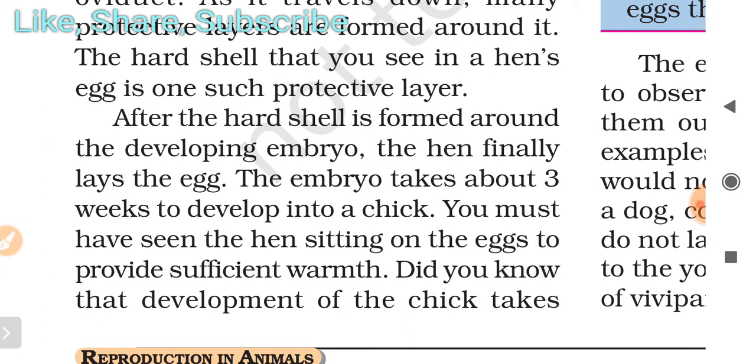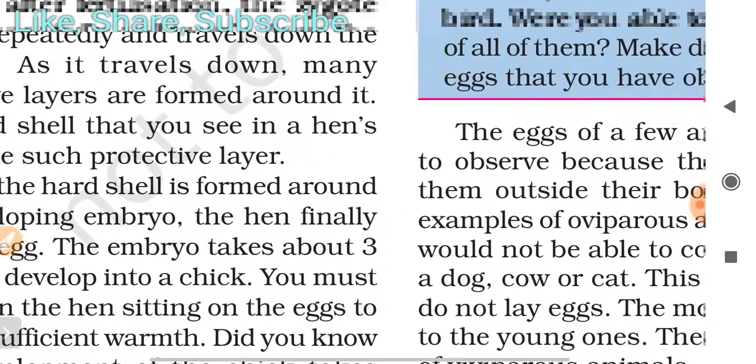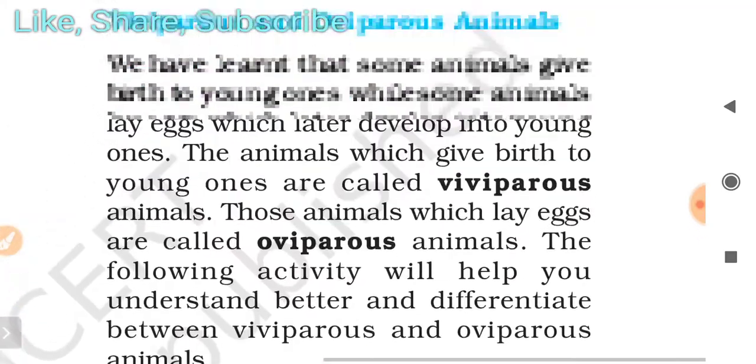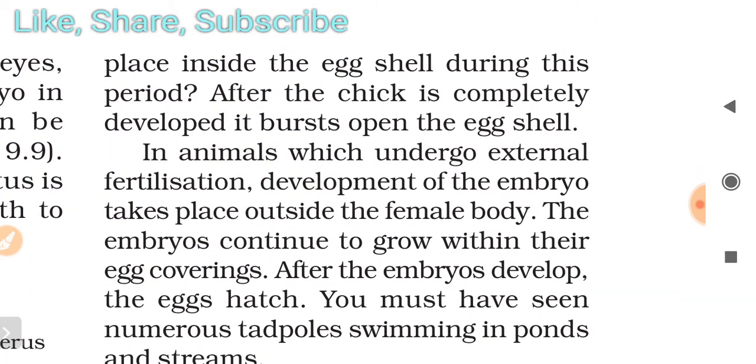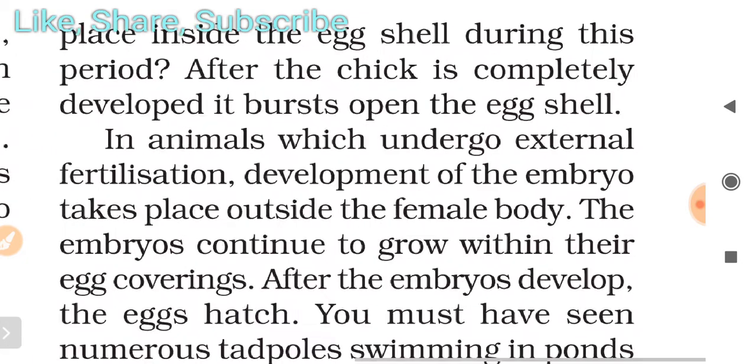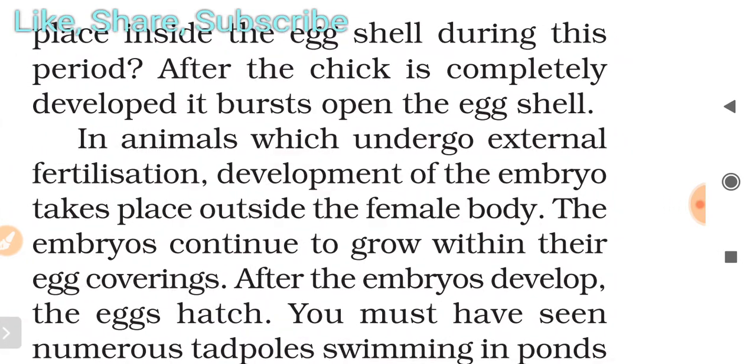The embryo takes about 3 weeks to develop into a chick. You must have seen the hen sitting on the egg to provide sufficient warmth. The development of the chick takes place inside the egg. After the chick is completely developed, it bursts open the egg.